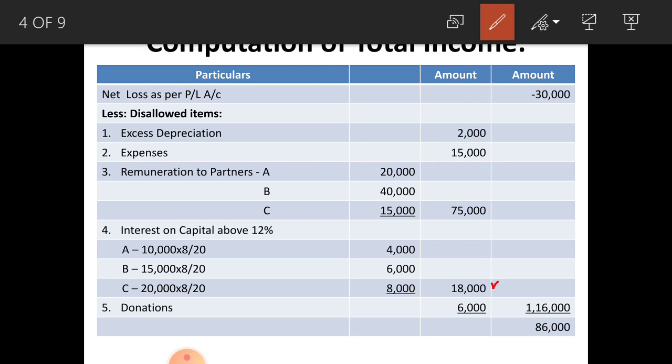Here, this is in a positive, that is a plus sign. When you deduct these from net loss, your net loss decreased by this one. That means here profit of rupees 86,000.